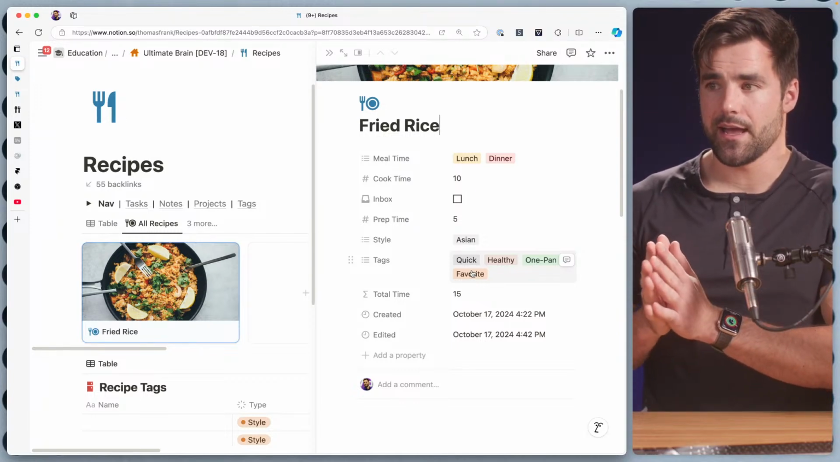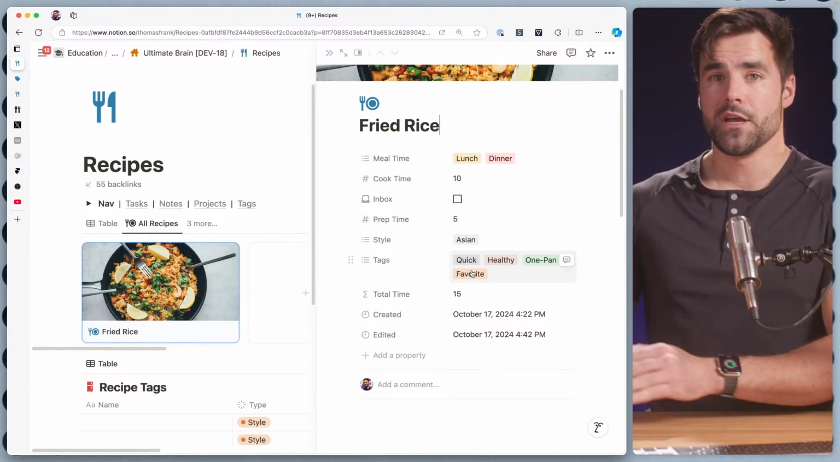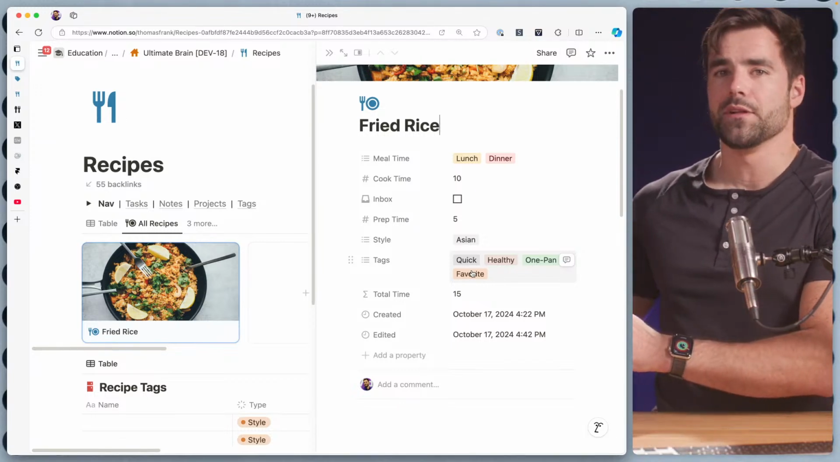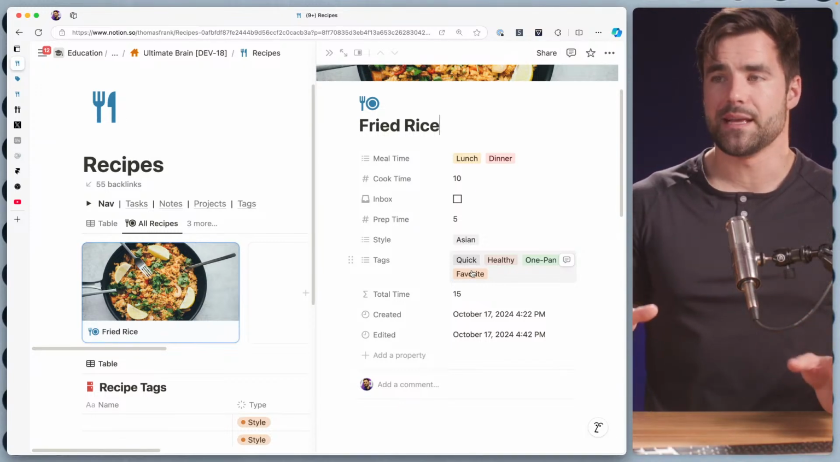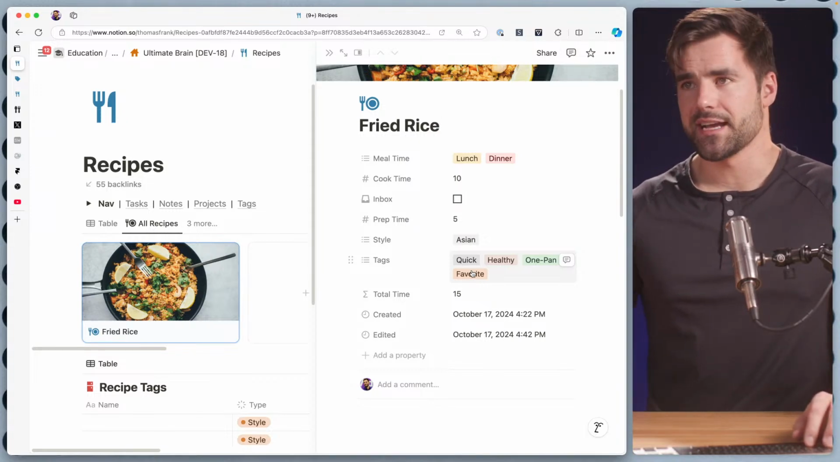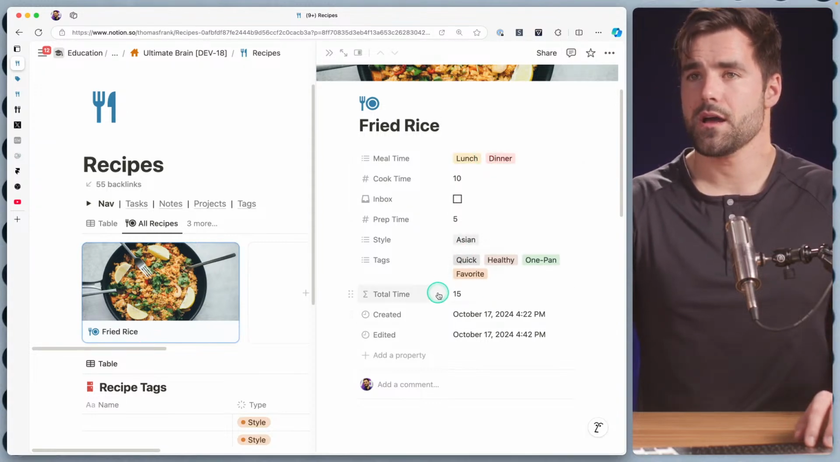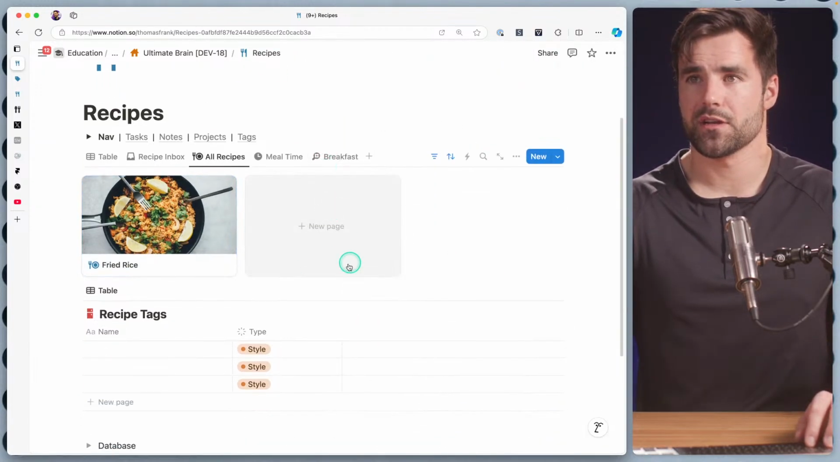Whereas if it's a set of values that could very easily balloon, you would make a different table instead, because then you can just relate those two tables together, and adding new values is very easy. You just put it on the second table. So we're going to keep mealtime as a multi-select. We're going to turn these into this tags database we're going to create here.